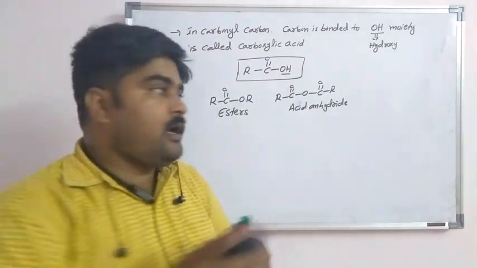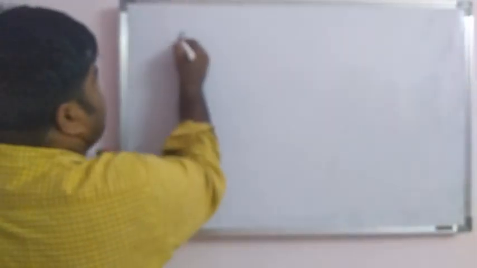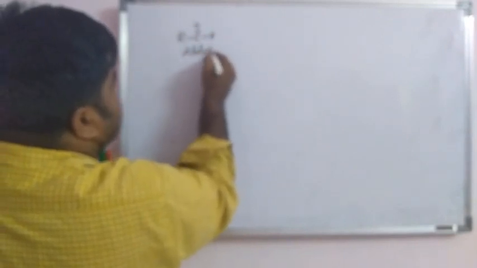Let us see all the functional groups once again. Commonly I will write what is the aldehyde and what is the ketone. See, R C double bond O H. This is what, an aldehyde.